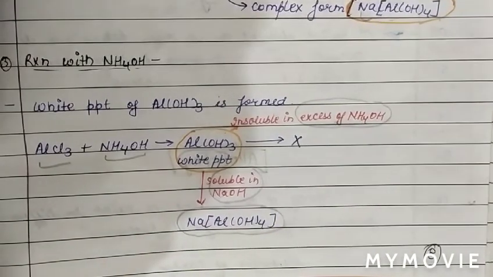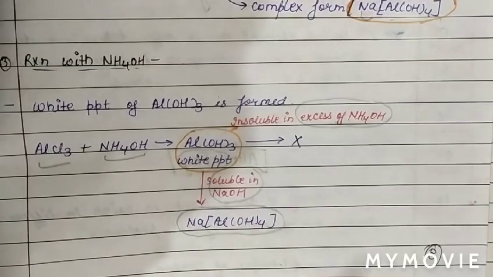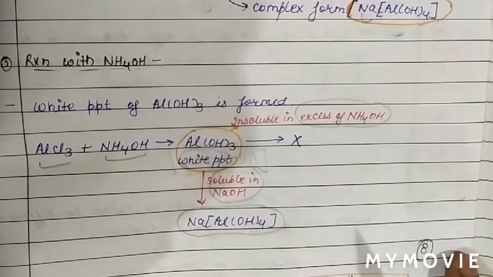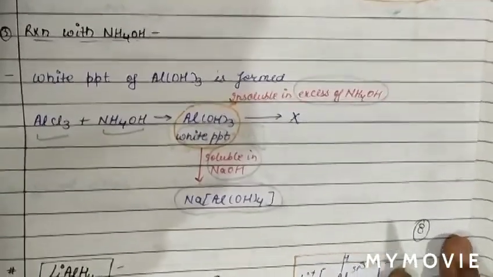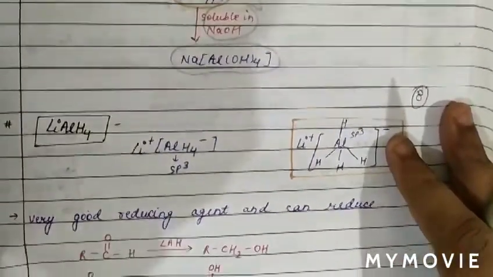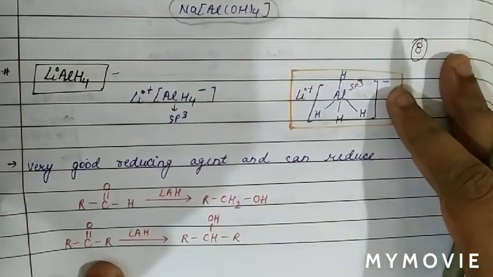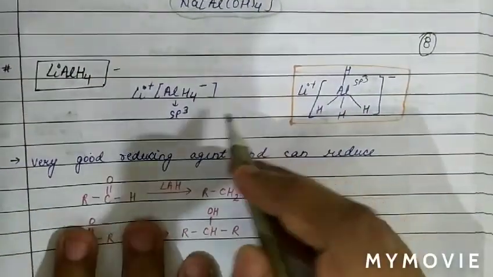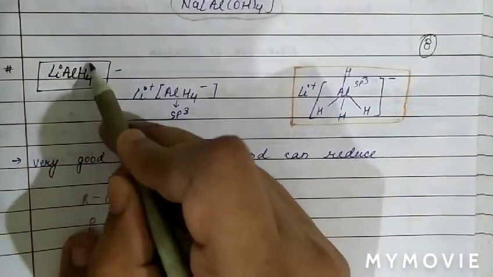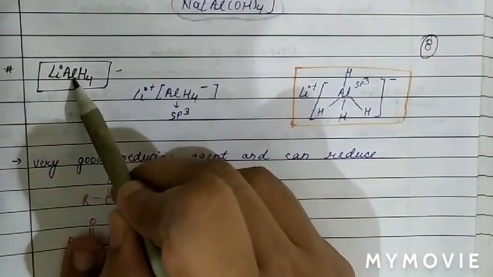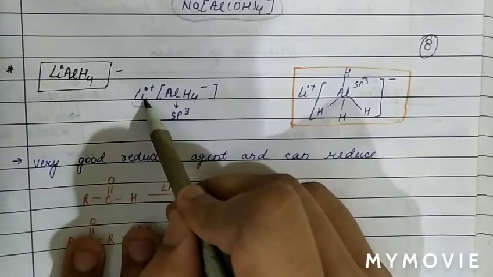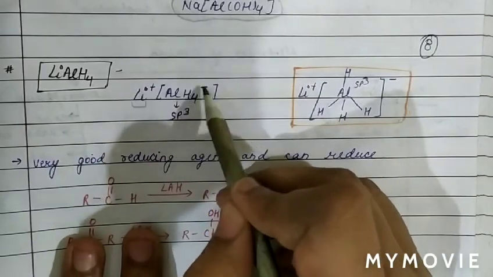Now we will discuss an important compound of aluminium, which is lithium aluminium hydride. So the next compound, which is very important for organic reactions, the compound of aluminium we call lithium aluminium hydride. See, basically, lithium aluminium hydride breaks into the form of Li plus and AlH4 minus.